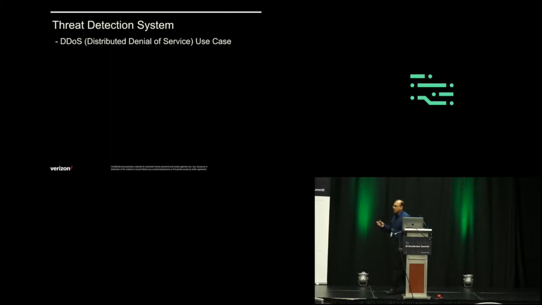So at this point, I would like to switch gears and move on to the next use case. This is more in line with the threat detection system, and I'm specifically focused on the DDoS use case, which we worked on. DDoS is a distributed denial of service, and this scenario occurs where multiple machines, or bots as some people call them, are trying to attack a particular IP address or a site and make that website non-functional. That's the use case that we are trying to address here.